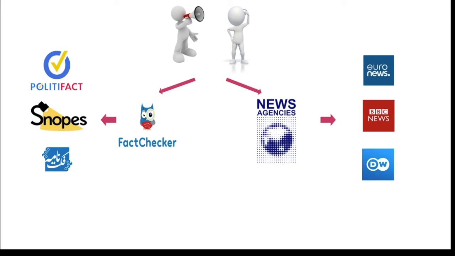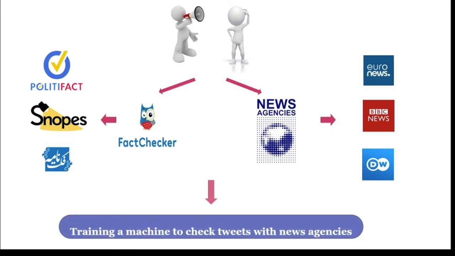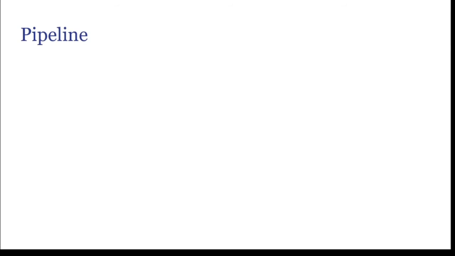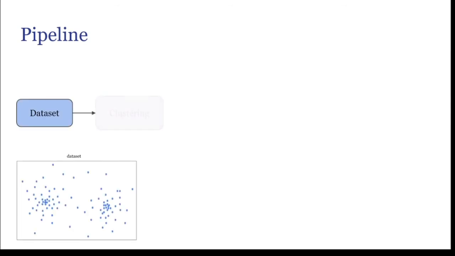What do we do when we hear some news to check if it's trustworthy? People usually search for some reliable news agencies or fact-checking websites. Our idea is to train an NLP model to check each tweet against reliable sources to find any deviation from truth. We provide a pipeline for this purpose.